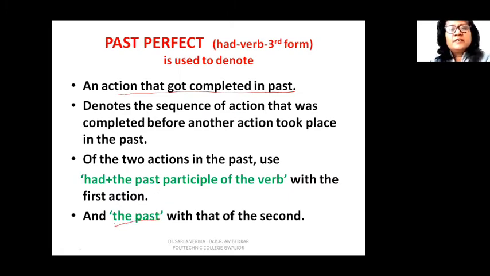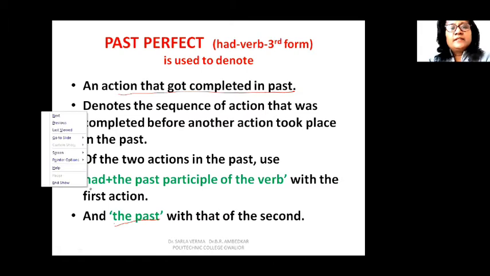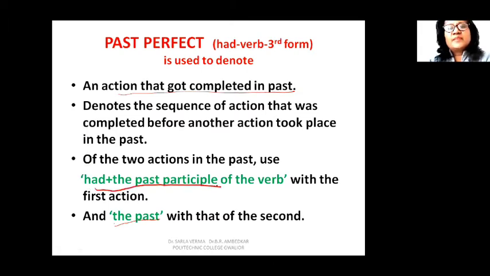So the action which happened earlier in the past, we will use the had and the third form of the verb. So had and third form of the verb, past participle form of the verb. That means past perfect tense with the first action and simple past with the second action. तो जहाँ sequence of tenses बतानी है हमें, या कोई action remote past में हुआ है, बहुत पहले हुआ है, complete हो चुका है, complete हो चुका था, then we use past perfect tense.